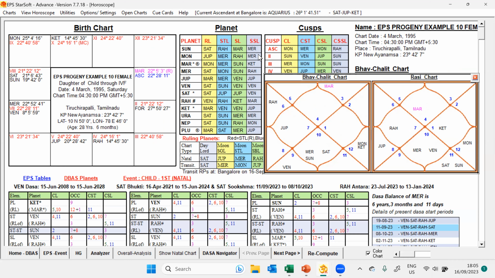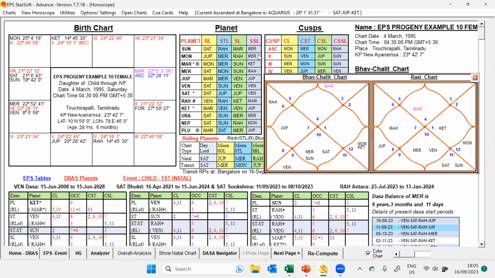Jupiter is sixth lord, ninth lord occupying fourth house, 4, 8, 12 star lord, and 2 and 8 cuspal sublord. If you take only the unfavorable, sixth lord occupying fourth house, 4, 8, 12 star lord, and 8th sublord, it is indicating weakness. But if you take the favorable, ninth lord and second cuspal sublord, this is Bhagyasthan, that is also a good house. So we can say Jupiter can be a mixed one.